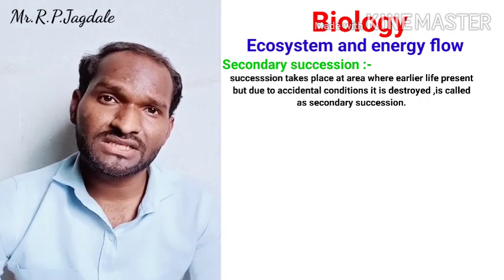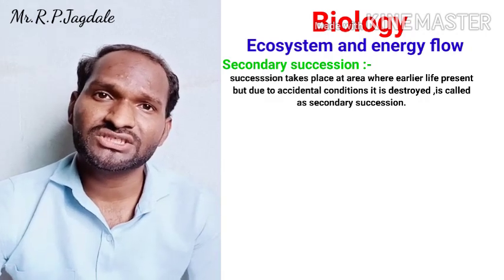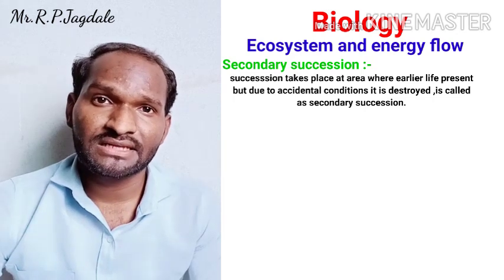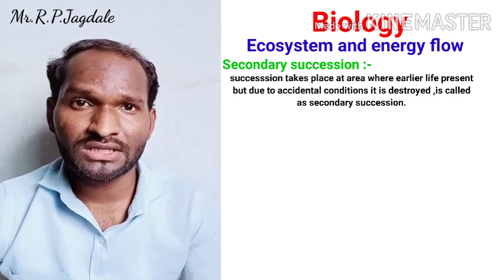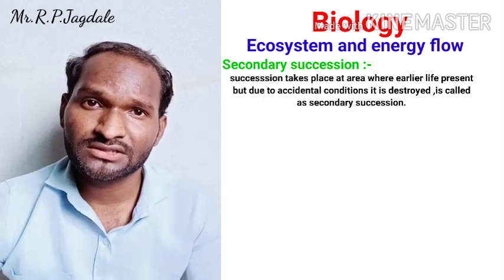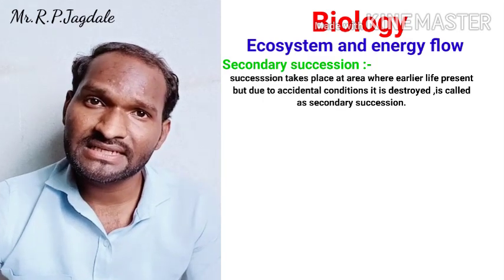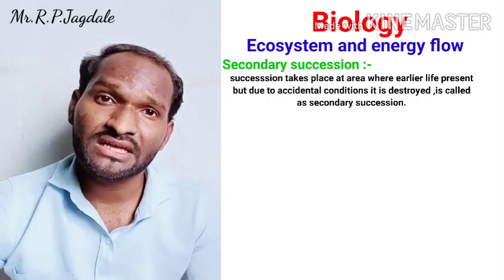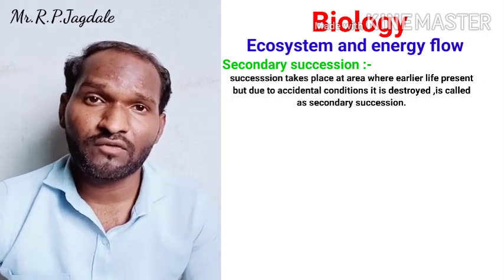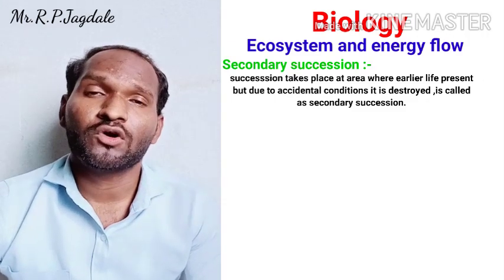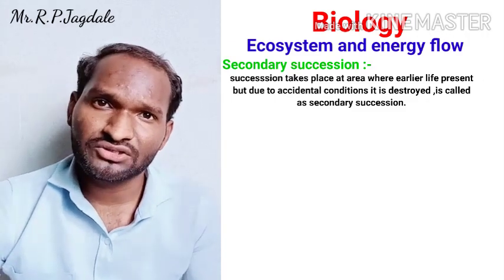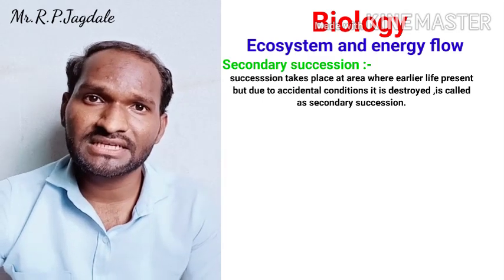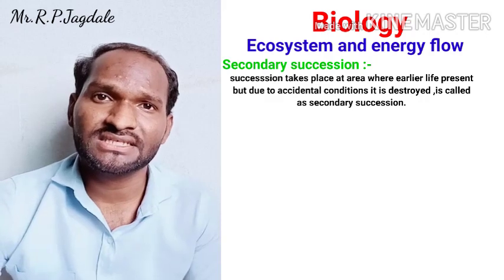So what is the difference between the primary and secondary succession? In primary succession, earlier there is no soil, no water, no nutrients. But in case of the secondary succession, earlier there is soil because earlier life was there. When rainfall occurs, there will be water, and nutrients are there due to some earlier life stages. So that is the difference between the primary and secondary succession.